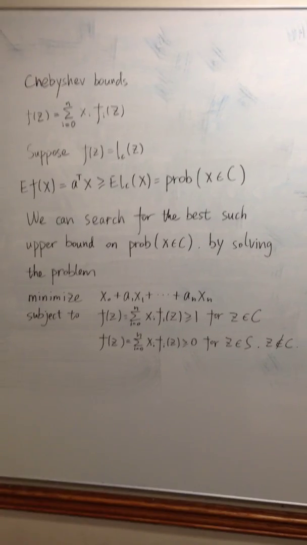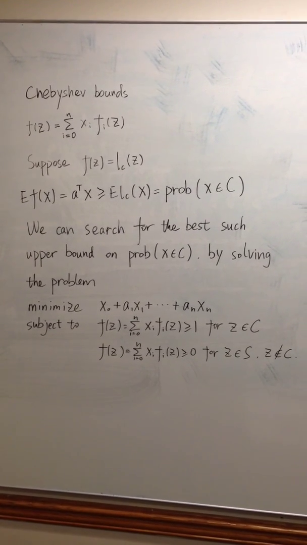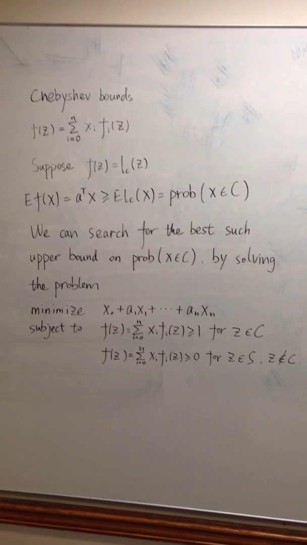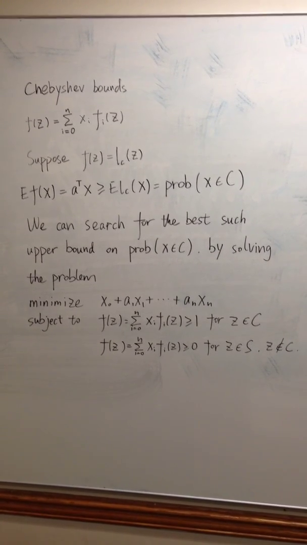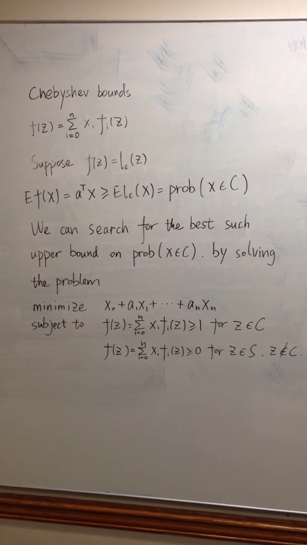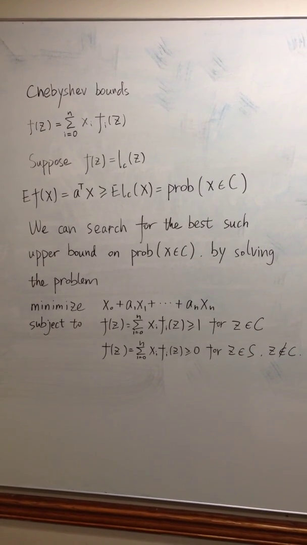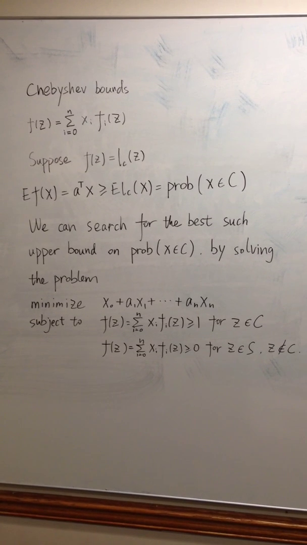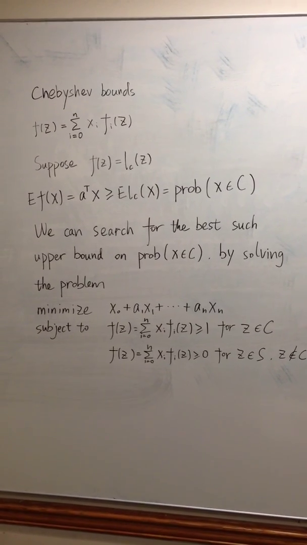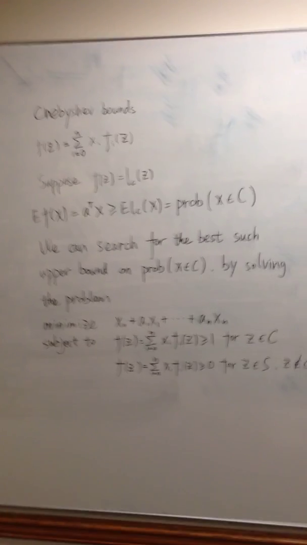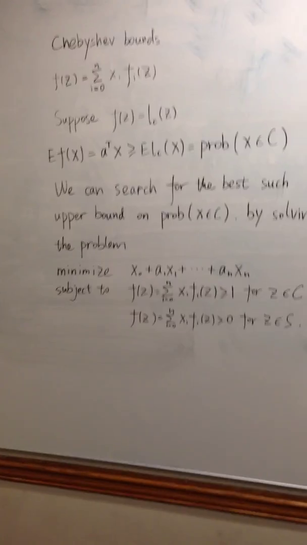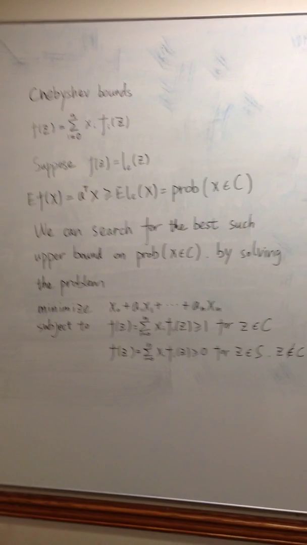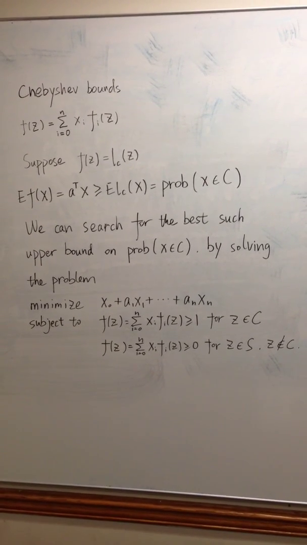Then we have E[f(x)] equals a transpose x greater or equal than E[1_C(x)] equals the probability of x belongs to C. In other words, a transpose x is an upper bound on the probability of x belongs to C, valid for all distributions supported on S with E[f_i(x)] equals a_i.